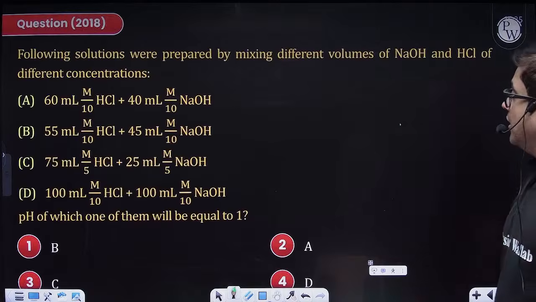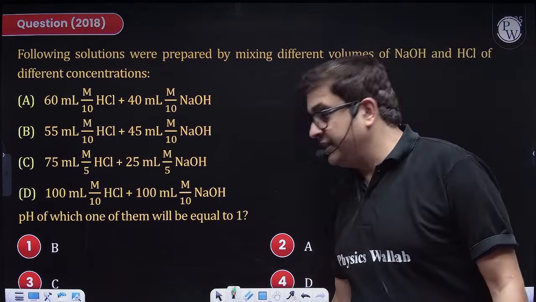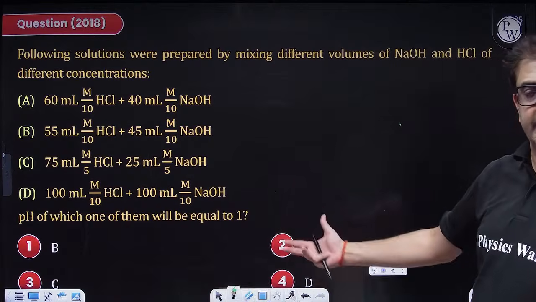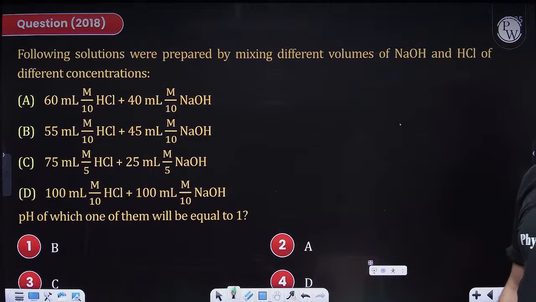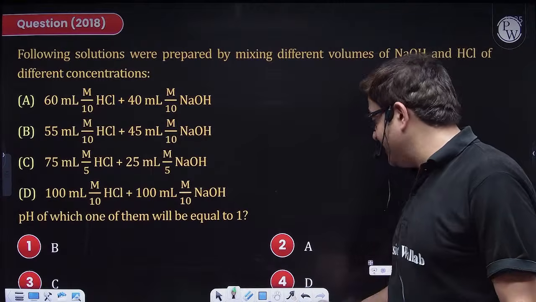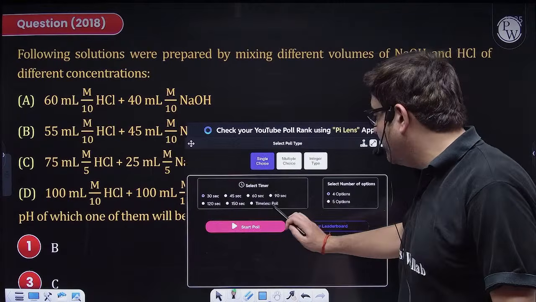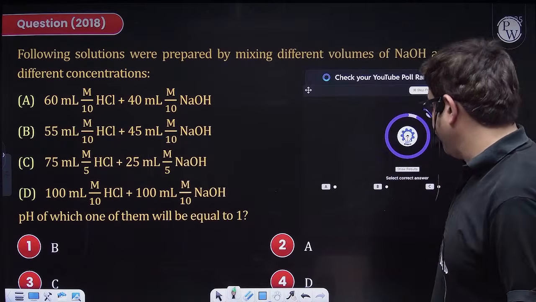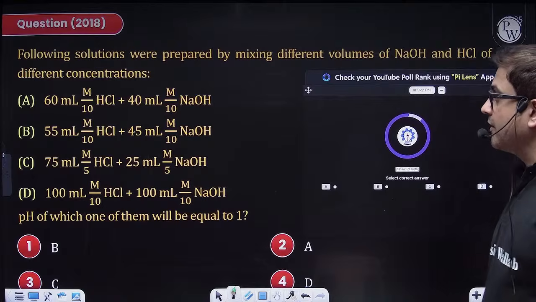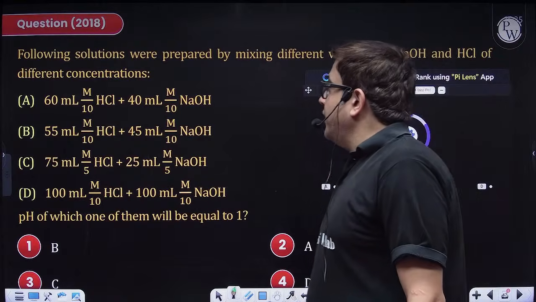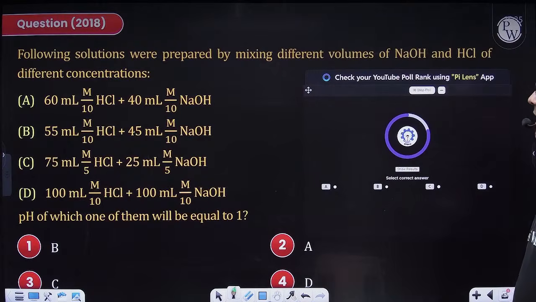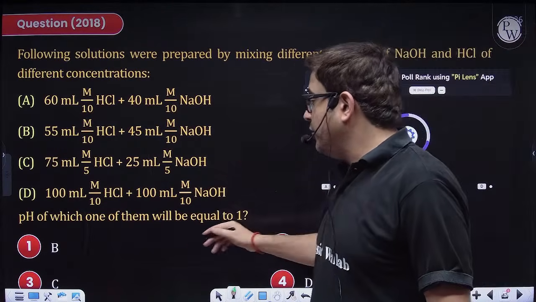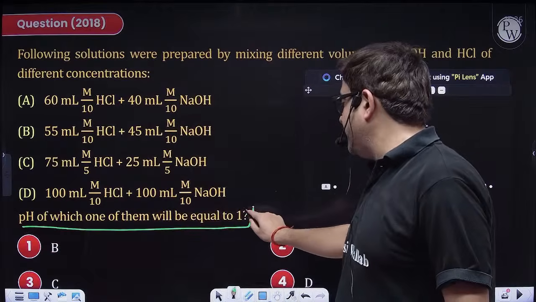Chalo. Now moving to this next question. Can anybody tell me what is the answer? In 3, 2, 1, go. Quick. Following solutions were prepared by mixing different volumes of NaOH and HCl. Now you have to give me that solution where pH is 1.